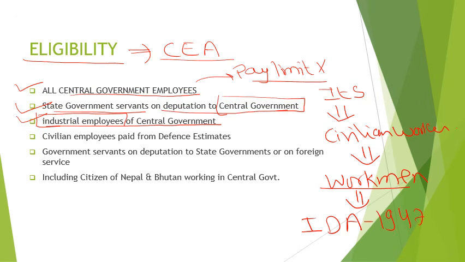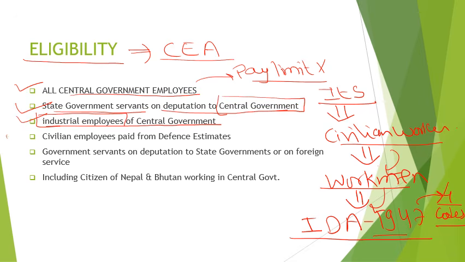Now all these acts are devised in 4 codes, so we don't have to go into that. We just have to remember that industrial employees are primarily civilian workers who fall under the definition of workmen as per the Industrial Disputes Act 1947. So they are also eligible.